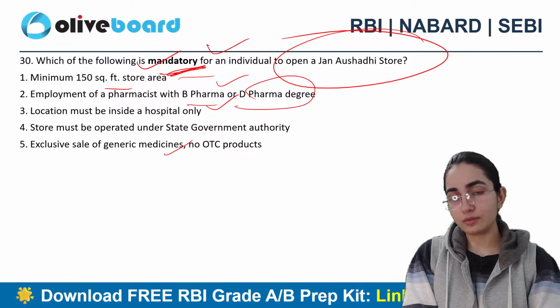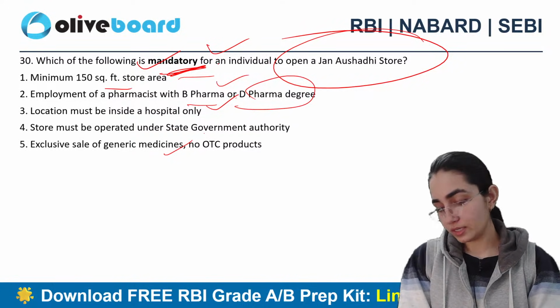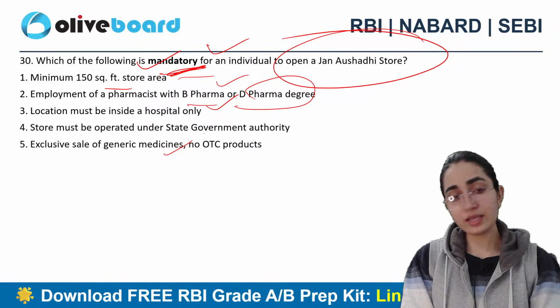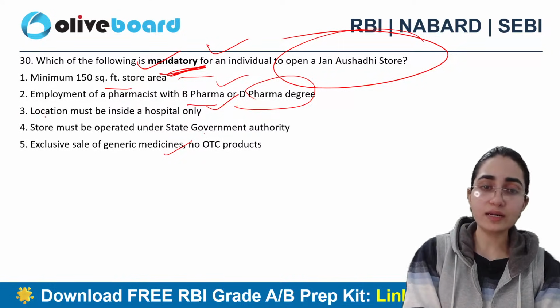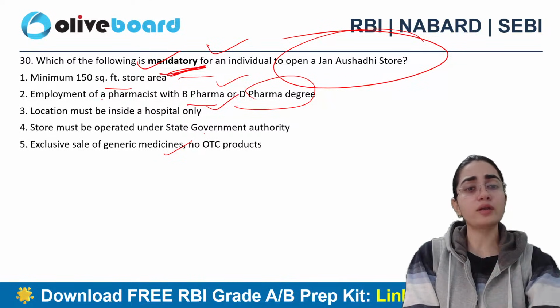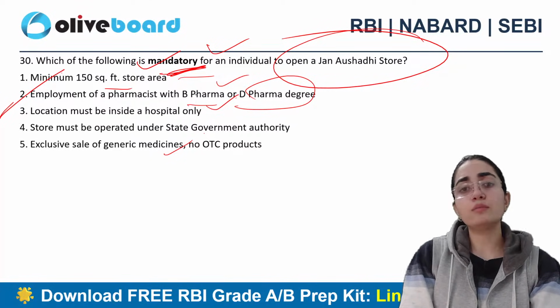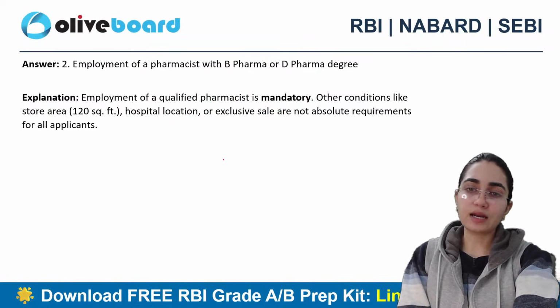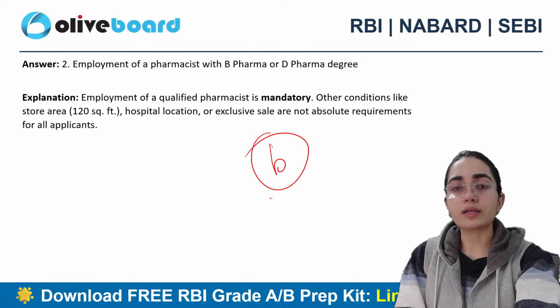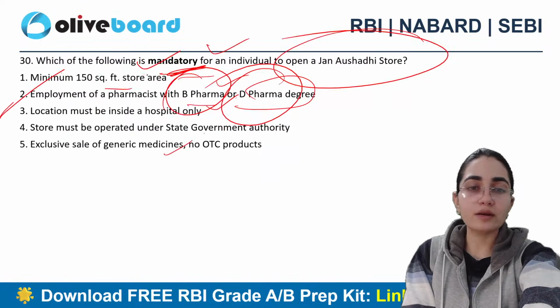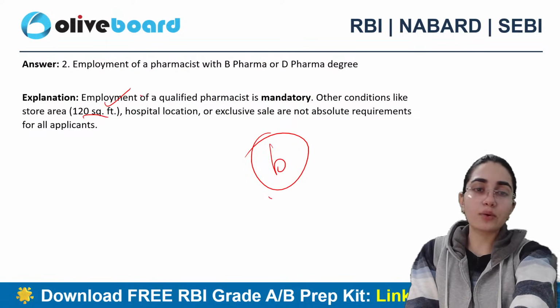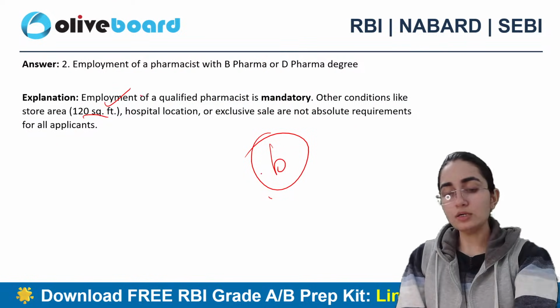Is mandatory. 30th. Exactly. Mandatory क्या है देखो, बाकी conditions तो fulfill हो सकती है, but सबसे ज़्यादा important क्या है कि employment of pharmacist with B Pharma and D Pharma degree should be there. Okay, so B exactly is the most mandatory part. अगर मैं other conditions की बात करूँ तो ये 1500 नहीं है, ये 150 नहीं है. This is 120 square feet here, right? So this is the correct answer.